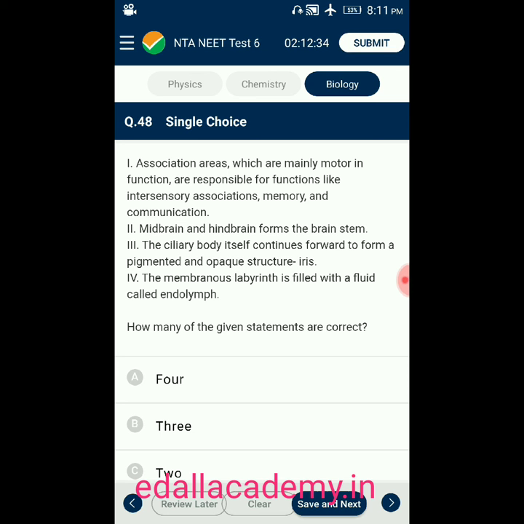Statement 4. A membranous labyrinth is filled with a fluid called endolymph. From the given 4 statements, how many are correct? So there are 3 statements correct from the given 4 statements. So the correct option is B.